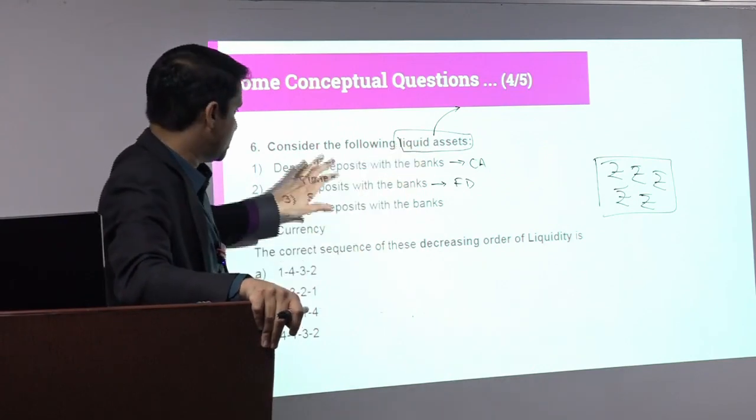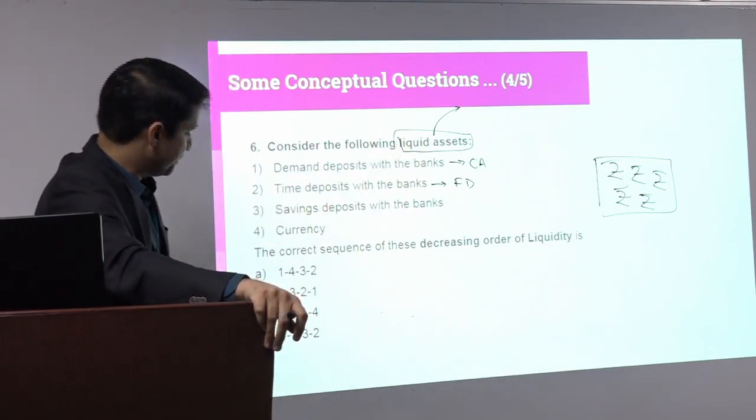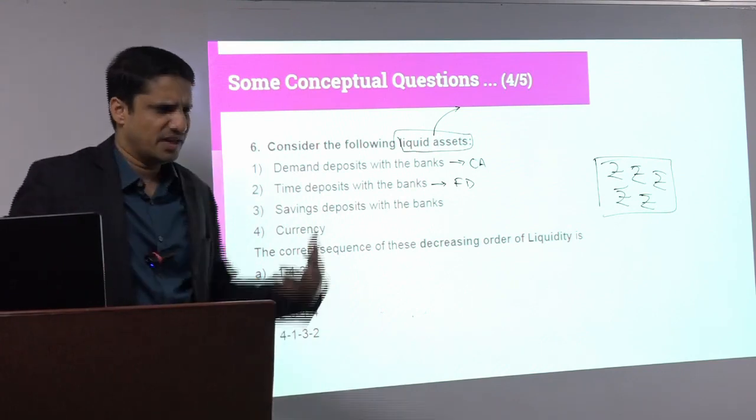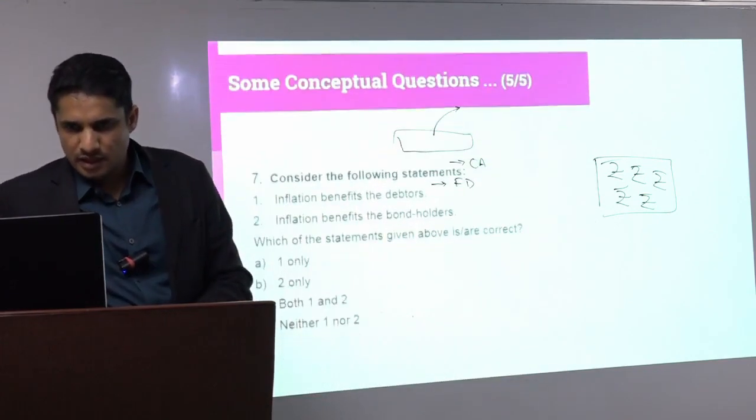Relatively in between, liquidity is there. So now decreasing order, tell me the answer. Fourth, 4132, simple. In detail we'll discuss in the class.